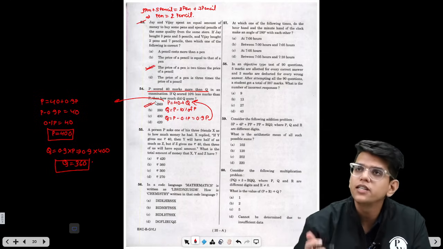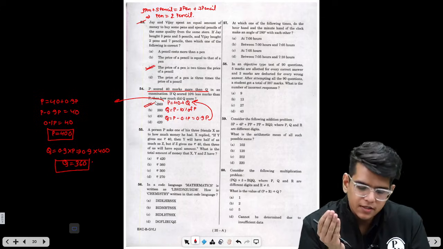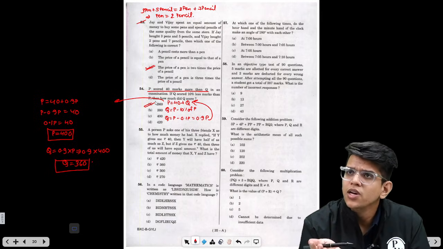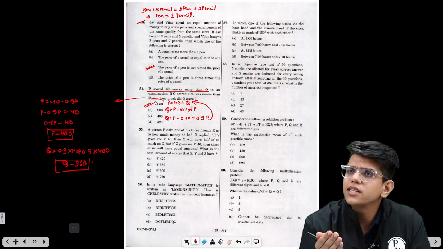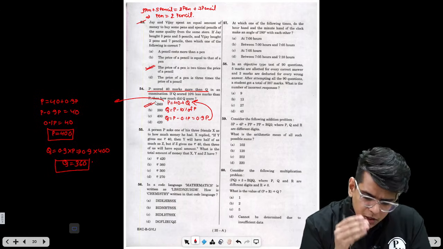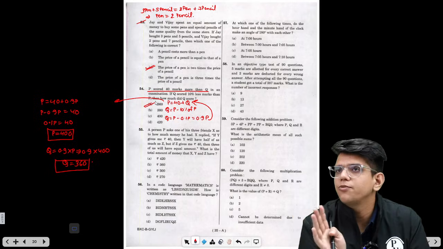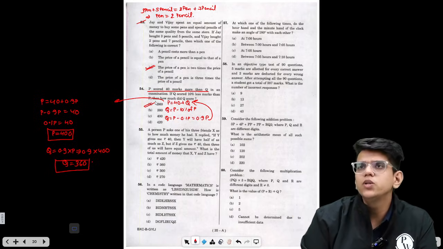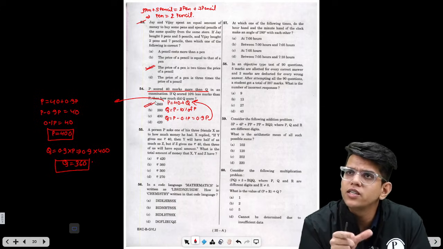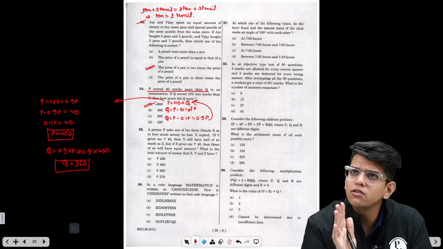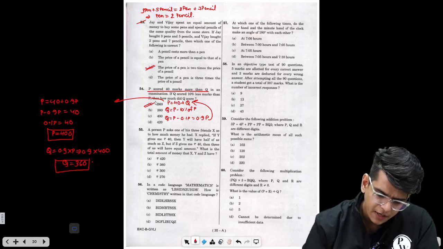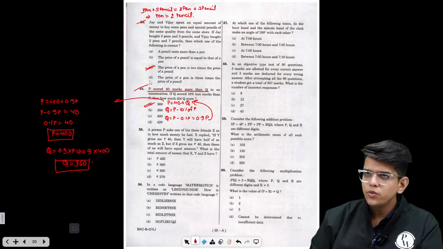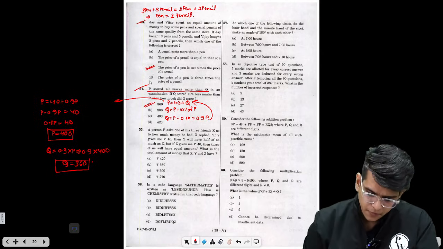They have asked you the value of Q. First they have said that P is 40 more than Q, that means P equals 40 plus Q. And in the second instance, Q is 10% less than P, that means Q equals P minus 10% of P. You should know what this statement means, where they say Q is 10% less than P. If you can convert that to the equation, you will be able to solve this question very easily. This is a very easy question, and these types of questions keep repeating every year, so you should know how to solve them.